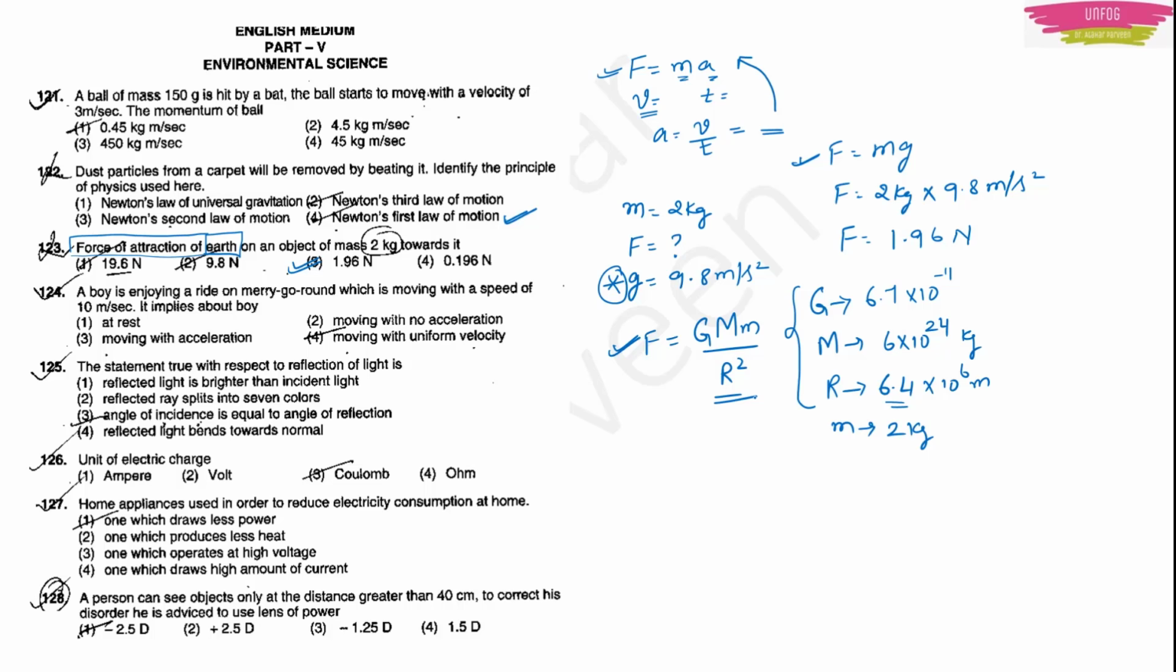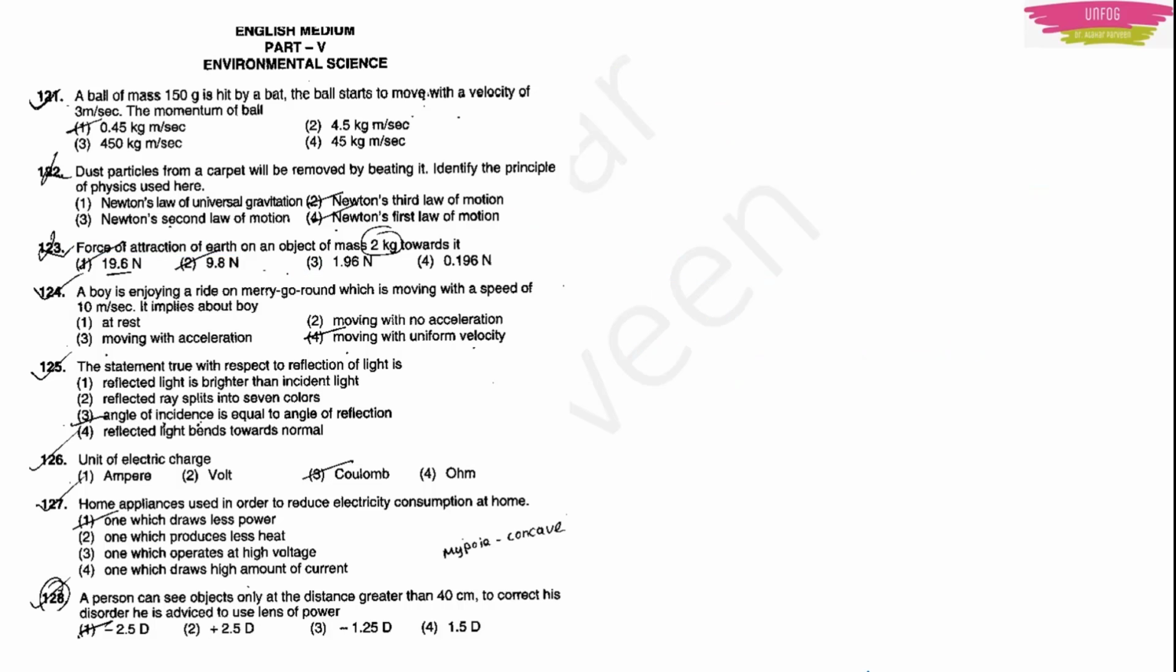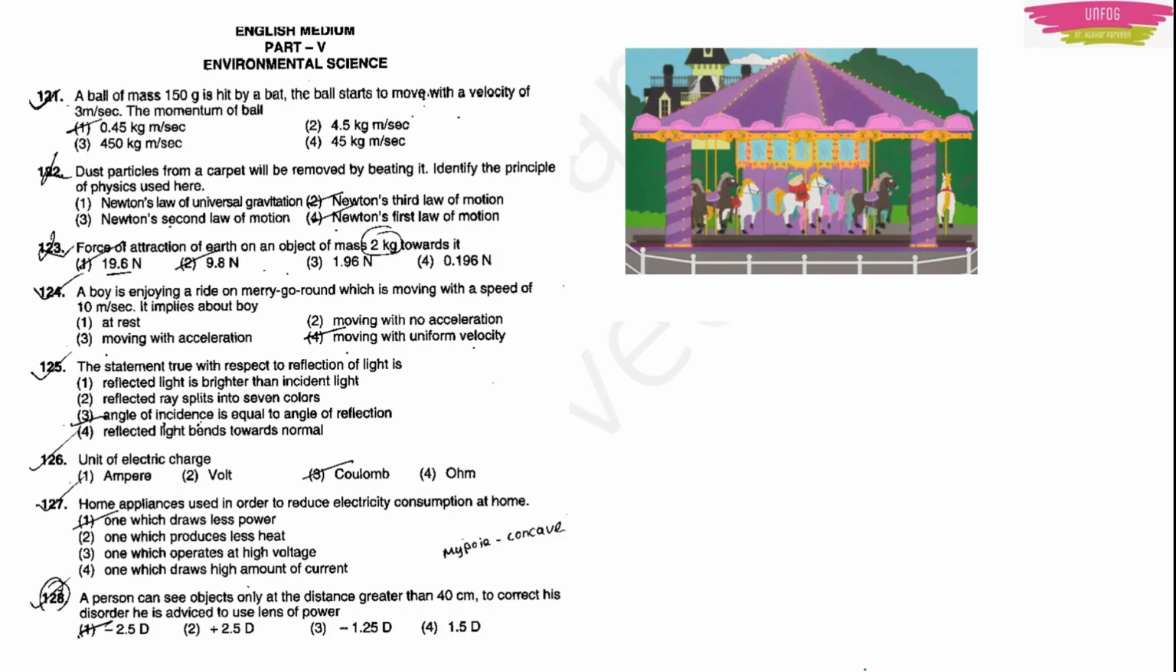Okay, next question number 124. A boy is enjoying a ride on a merry-go-round which is moving with a speed of 10 meter per second. It implies about the boy. See, actually they are telling that one boy is enjoying a ride on a merry-go-round. What is a merry-go-round? It is a ride like this. You must have seen this in exhibitions. This is a ride which is known as a merry-go-round. That boy is enjoying a ride on the merry-go-round and it is moving with a speed of 10 meter per second. They have given you the speed.